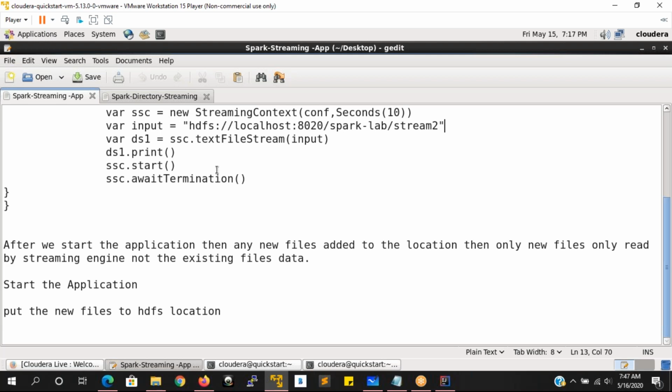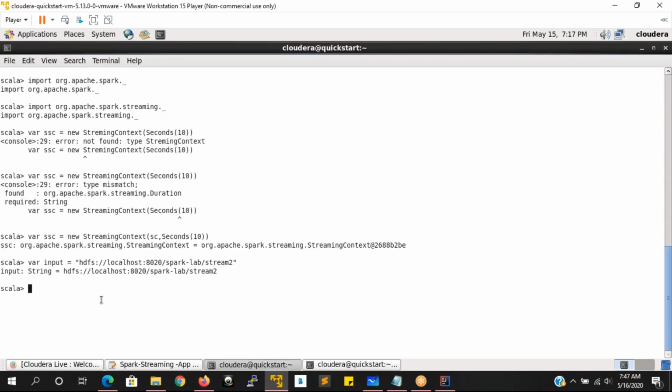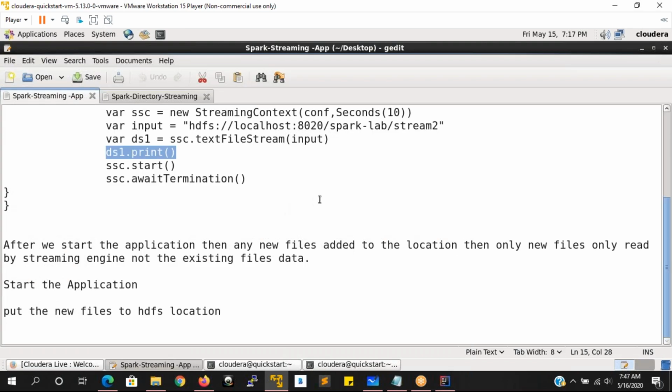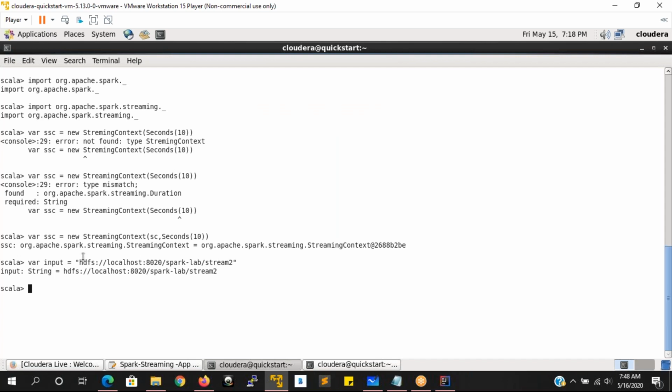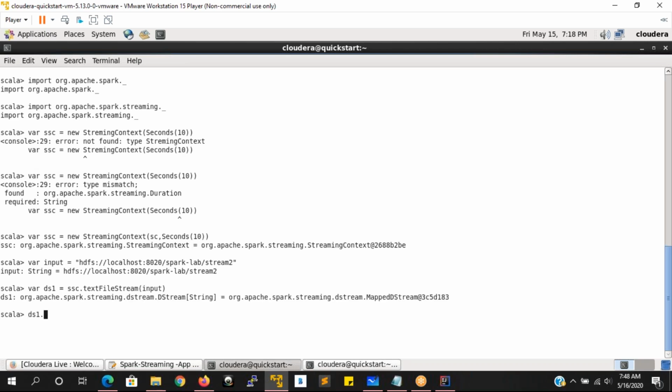Now I need to print the application. First of all, to print it, we have to store into an object whatever data is being loaded into your directory. So we are going to store it to ds1. ds1 is nothing but a discretized stream, DStream, where I'm using ssc.textFileStream so that we read this data from this input location. Now I'm going to use ds1.print.